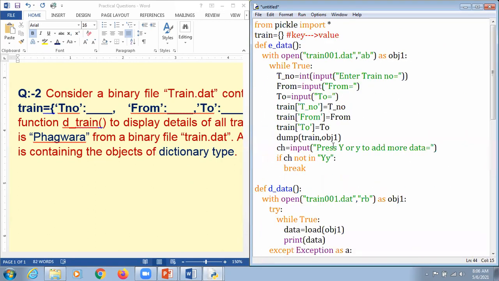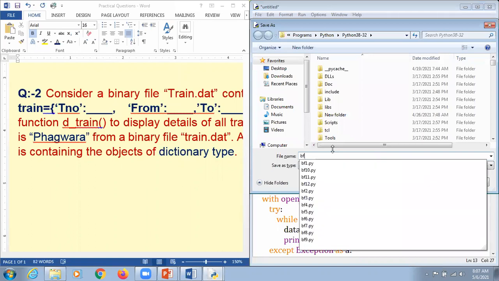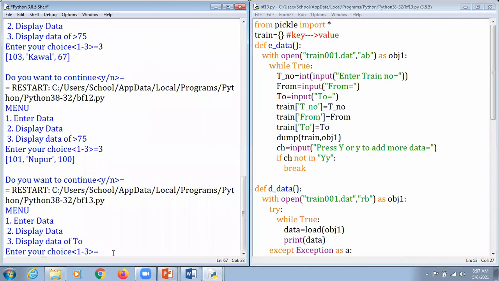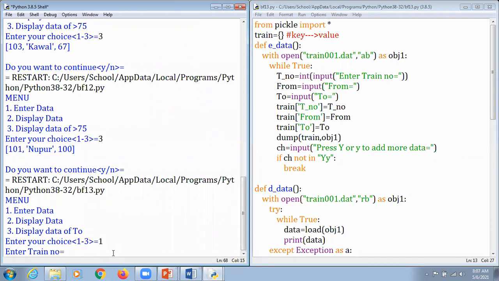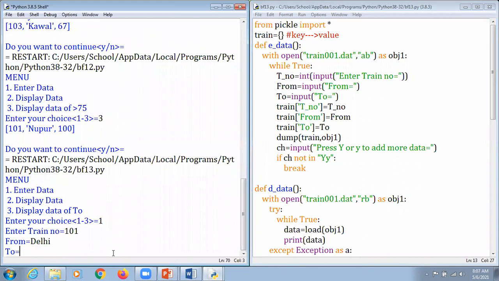So I'm just going to hit F5 and hit the enter key here. And we just mention it as a binary file. The number we are going to provide is BF13 here. Hopefully it works. So here we just mention the information number one. Train number is 101. Again, I'm taking it from Delhi itself. And two, we talk about that